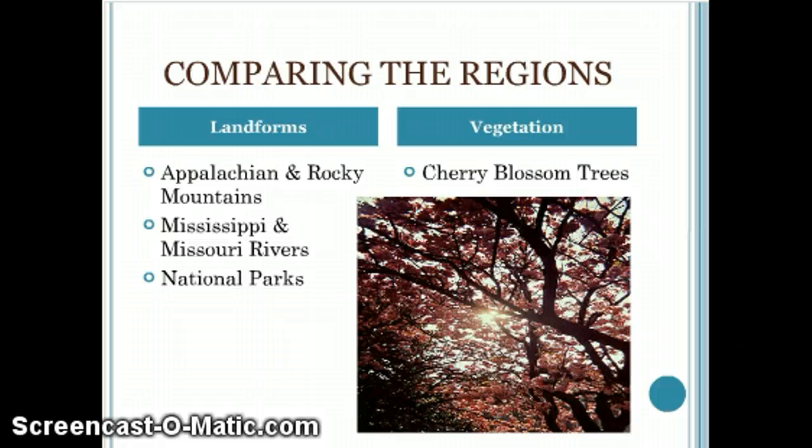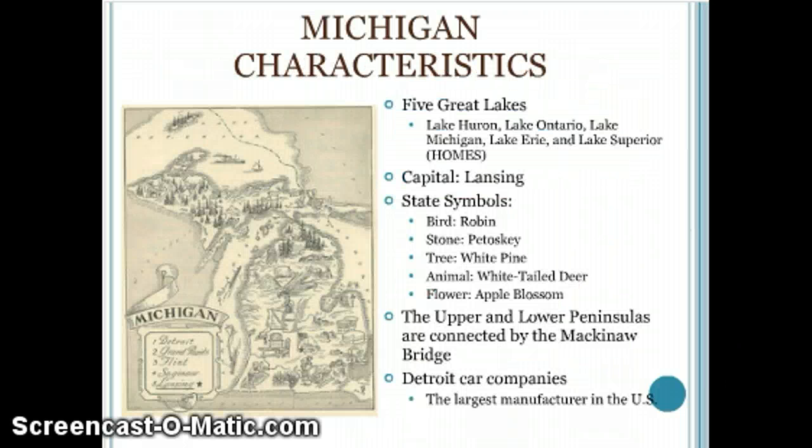Now we are moving on to the geography of the two states. In the next 4 slides, we will be discussing the human and physical characteristics of Michigan and Maryland. Starting off with Michigan, we have our 5 Great Lakes. These are Lake Huron, Lake Ontario, Lake Michigan, Lake Erie, and Lake Superior.